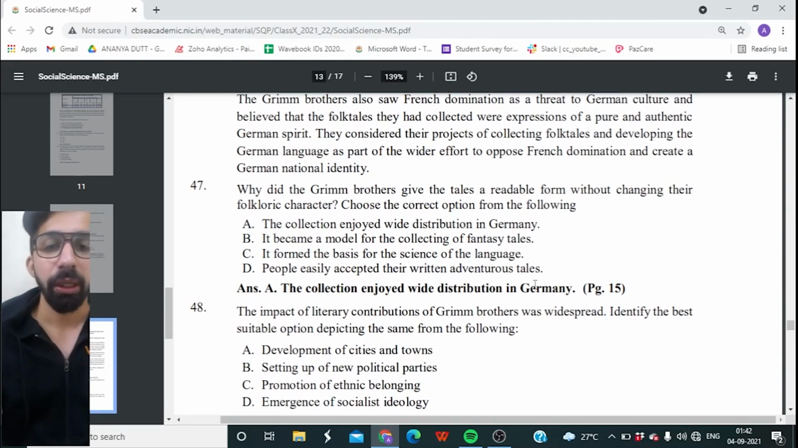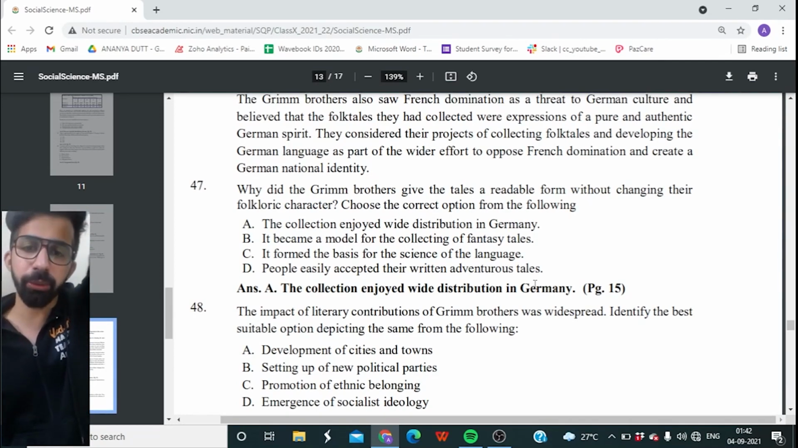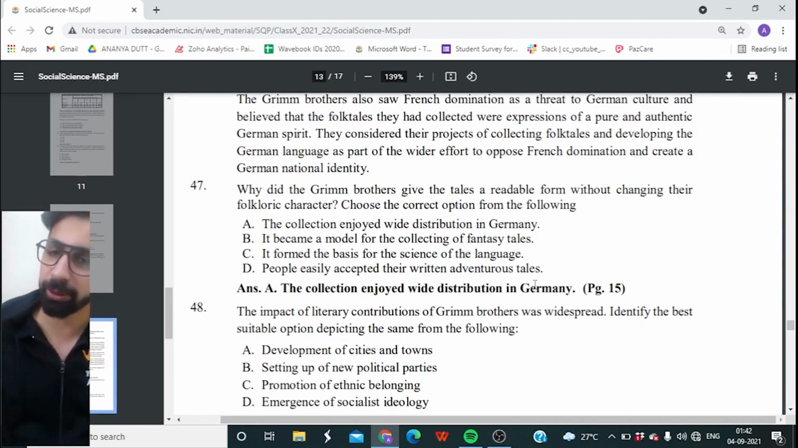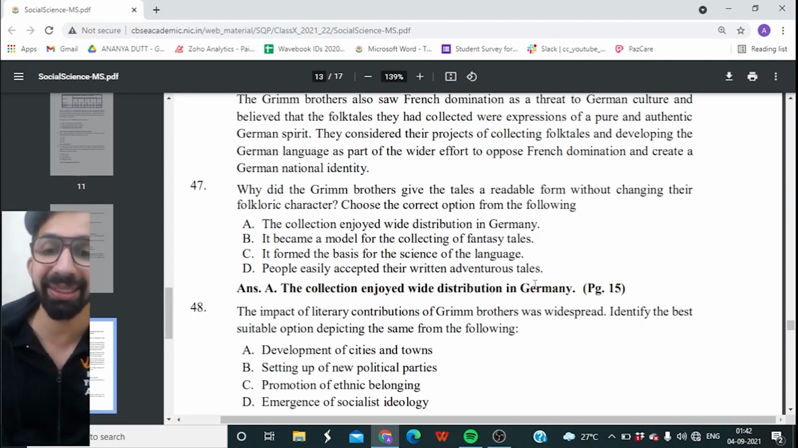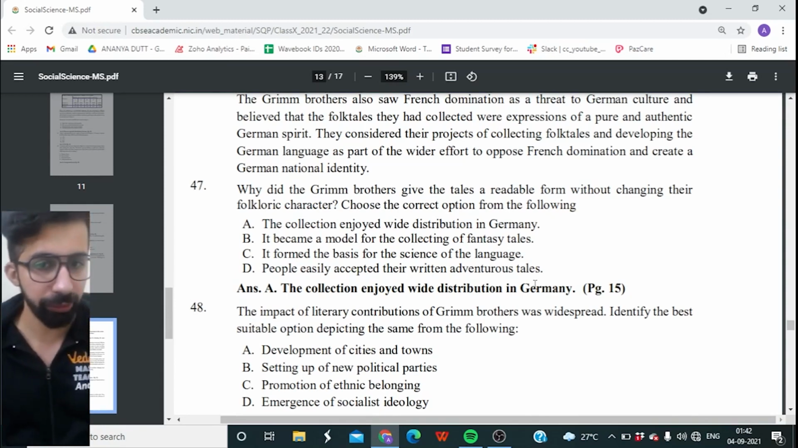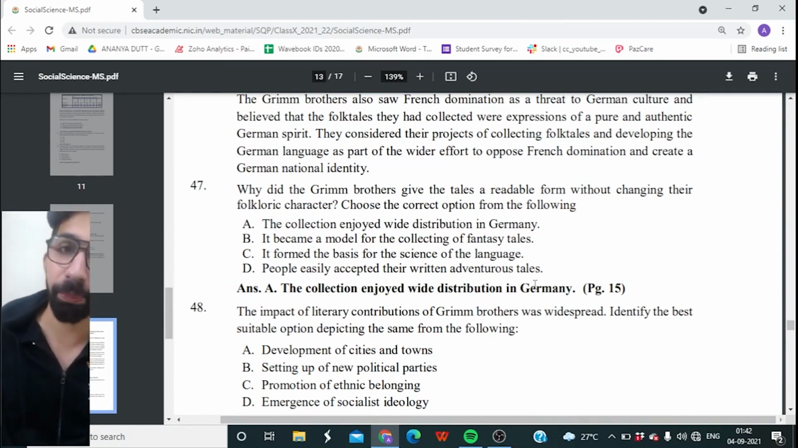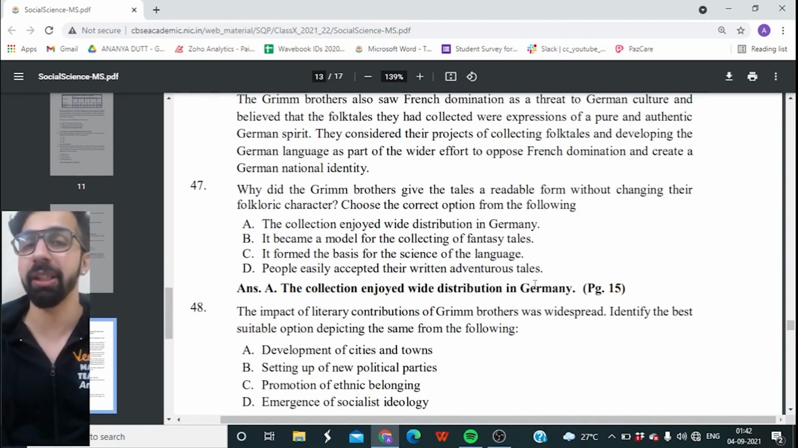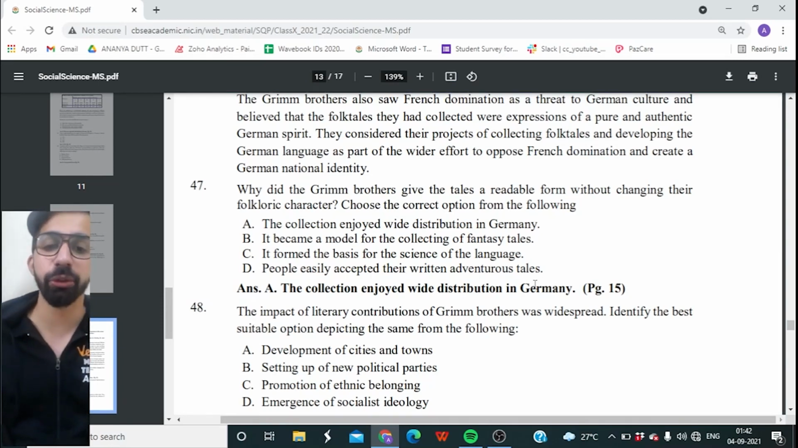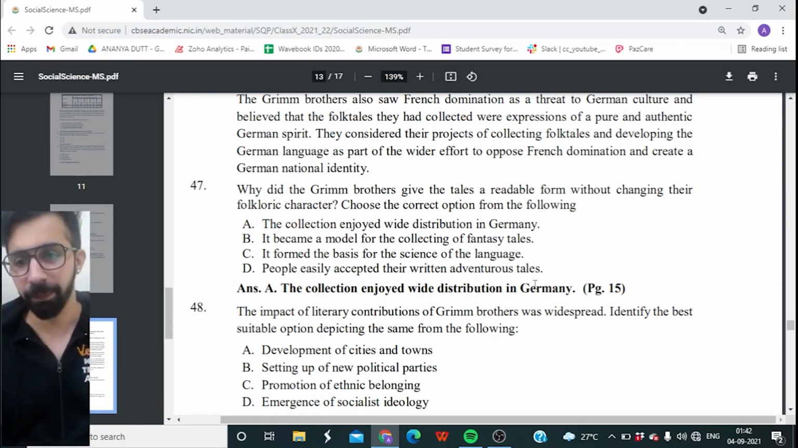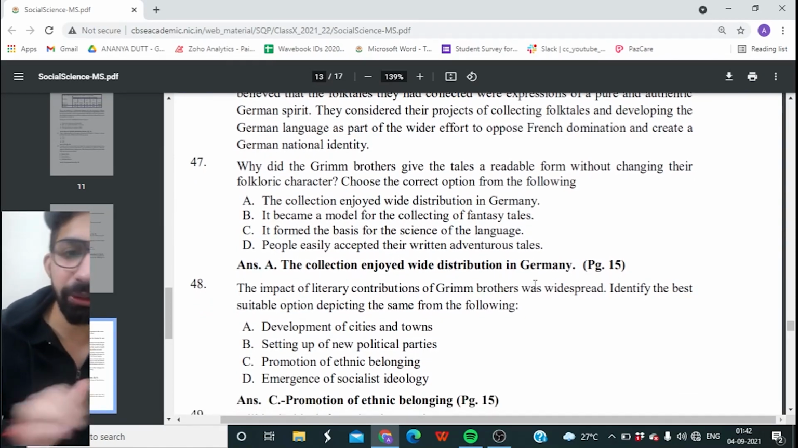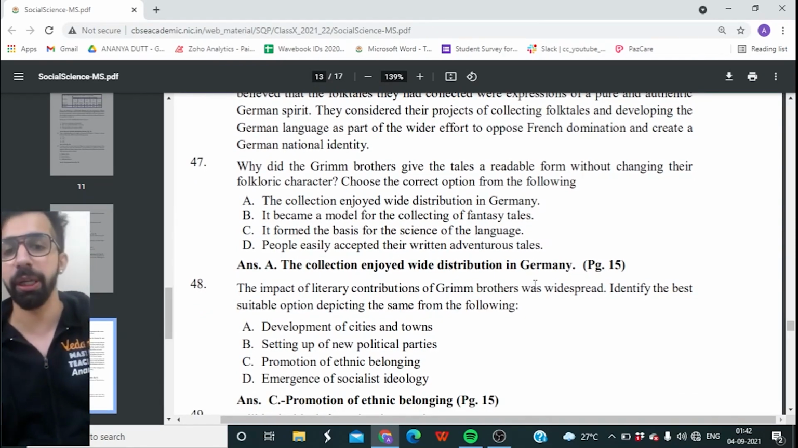48. The impact of literary contributions of the Grimm brothers was widespread. Identify the best suitable option depicting the same from the following. Development of the cities and towns, setting up new political parties, promotion of ethnic belonging, or emergence of socialist ideology. Pause the video, look at the options, and then give the answer. And the right answer is option C, promotion of ethnic belonging.